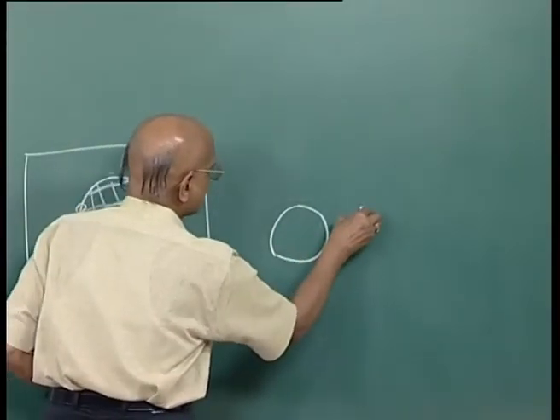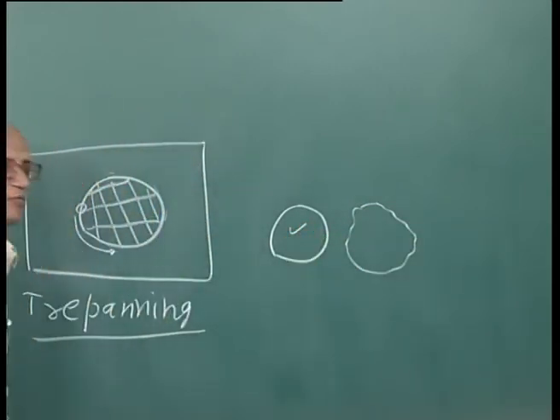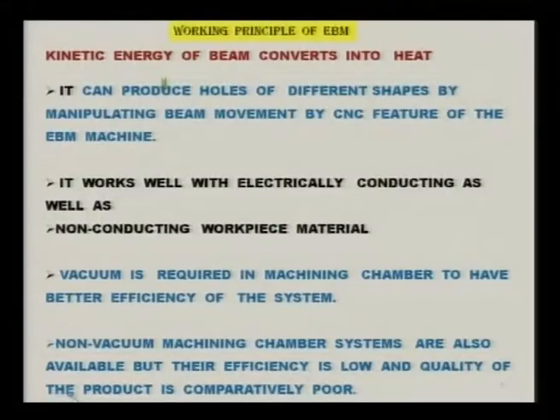In the other case, this may not be as accurate as we can obtain in a vacuum electron beam machining chamber. So although it is expensive, for better accuracy and higher productivity, vacuum machining chambers are more preferred.